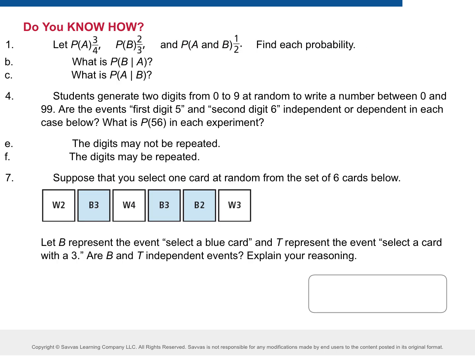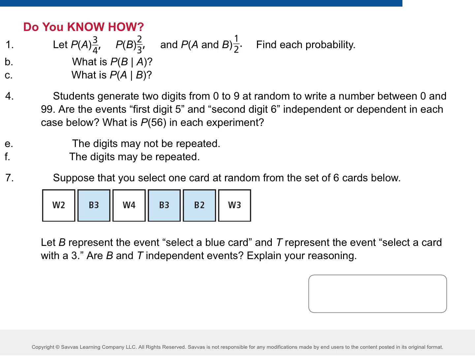Okay. What I want you to understand is we can also think of frequency tables as just little diagrams here. So notice, I know your paper's in black and white, but notice how you have some that are colored, some that are not, right? So here, it says, suppose that you select one card at random. This at random is their bias. Nope. From a set of 6 cards below. It says, let B represent the event select a blue card, and T represent the event select a card with a 3.